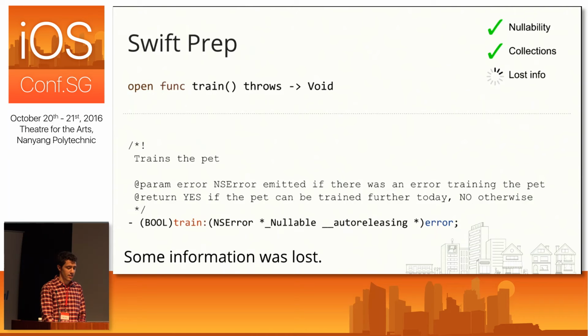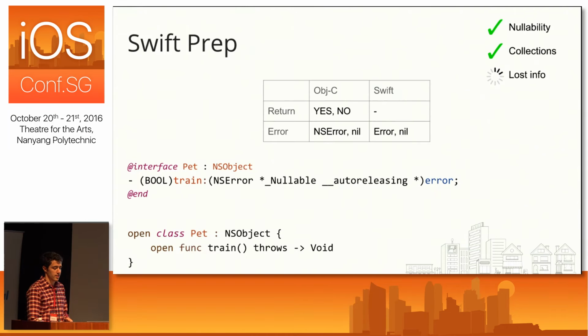But it is useful to consider that these are a little bit different if you encounter this in your code. And so if we can compare these side by side, we can see that the Objective-C method actually has 4 end states compared to Swift's 2. In Objective-C, it can return yes or no, and in either case, it can have an error or no error. Whereas in Swift, it doesn't have a return value, and it could throw an error or not throw an error.